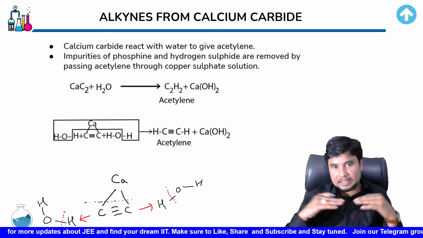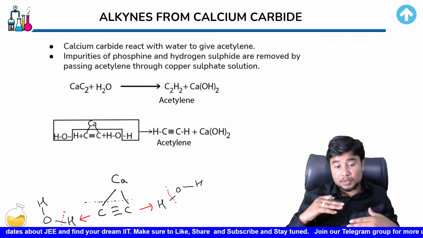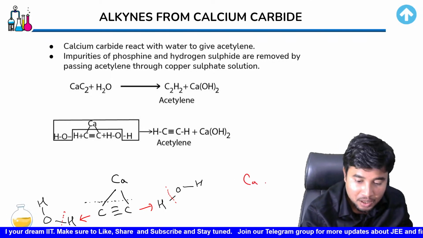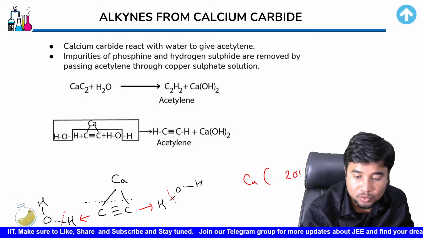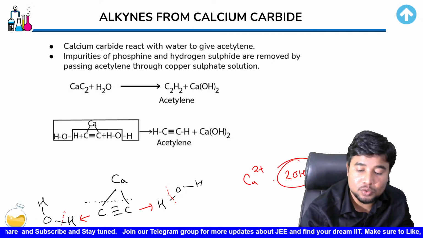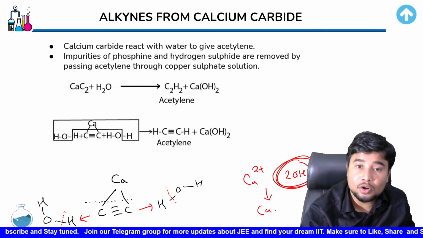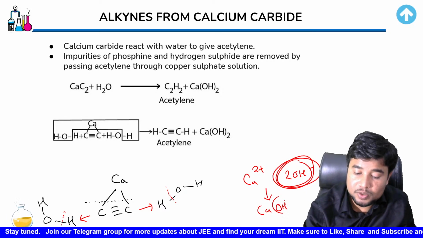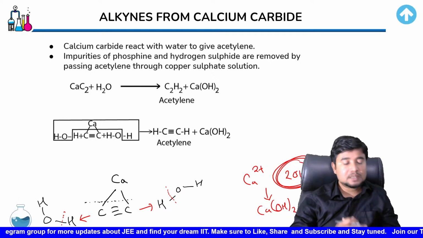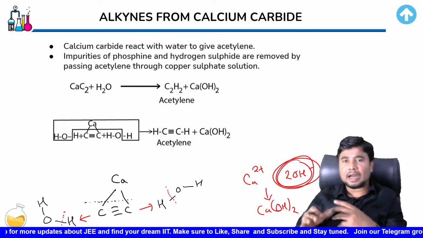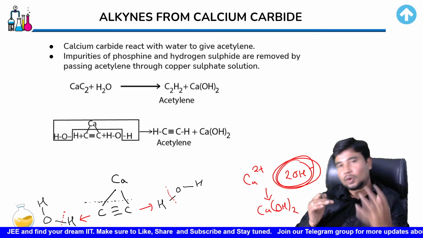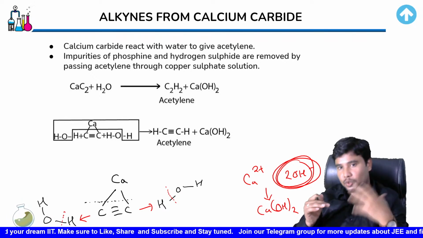And this bond with calcium would very easily break. The reason is what calcium is going to benefit afterward. The calcium atom is going to be left with two OH minus ions. And you know calcium is a 2 positive ion. So what it would do with these 2 OH minus is form Ca(OH)2, which is a comparatively stable substance. And that is why this thing happened in this manner. Hope you've got the idea why and how this calcium carbide reaction works. This is not an important reaction, but yeah, it is good to know more, right?